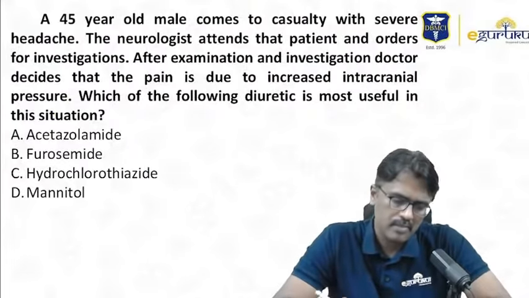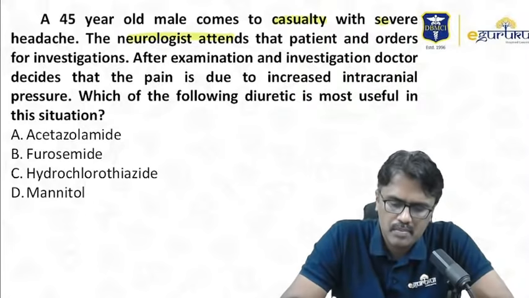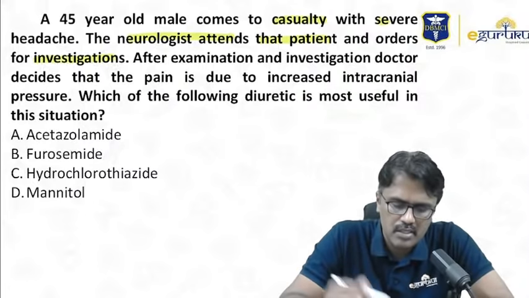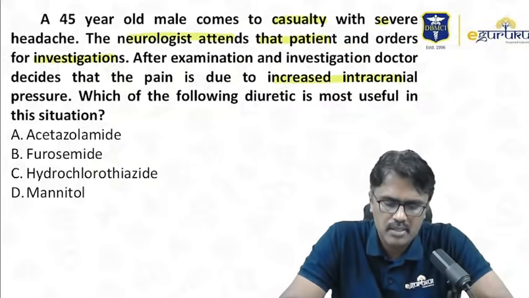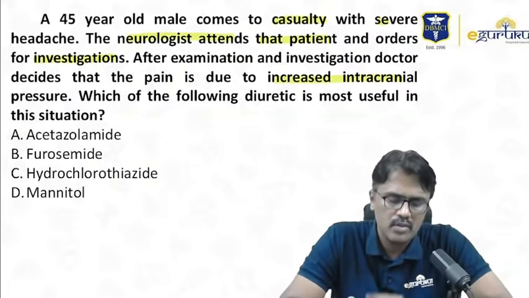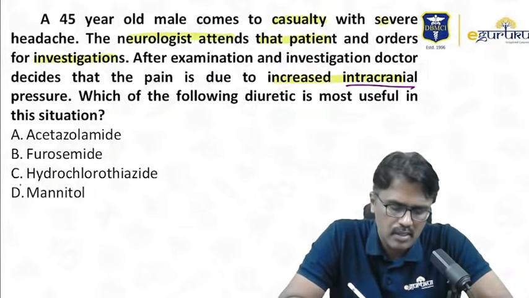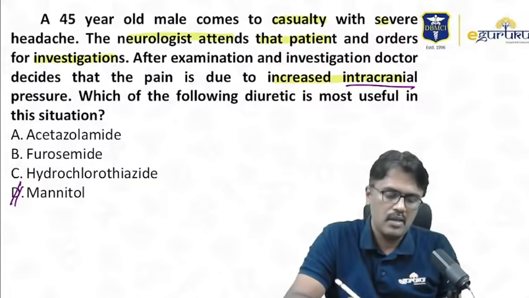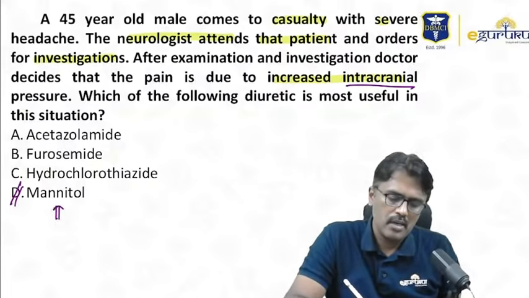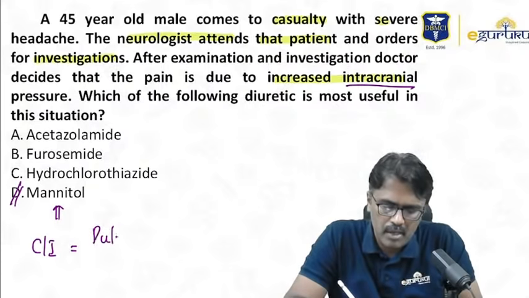Moving on to the next one. A 45-year-old male comes to casualty with severe headache. The neurologist attends the patient and orders investigation. After examination, the doctor decides there is increased intracranial pressure. What is the diuretic of choice? So any increase in intracranial pressure, the diuretic of choice is mannitol, which is an osmotic diuretic. But mannitol should not be used in certain conditions. Contraindications are commonly asked. Pulmonary edema.